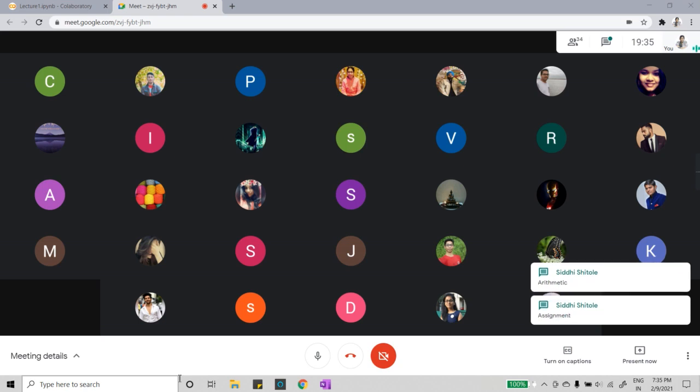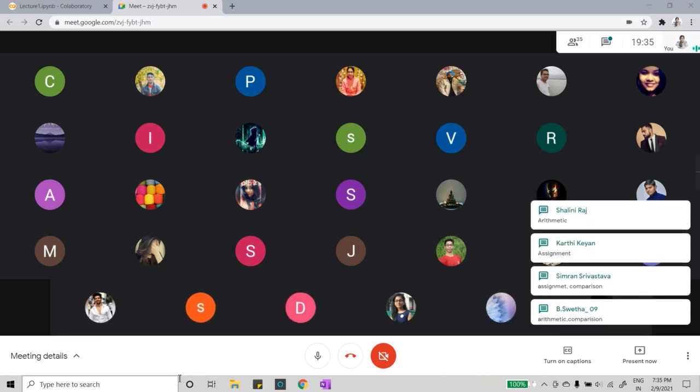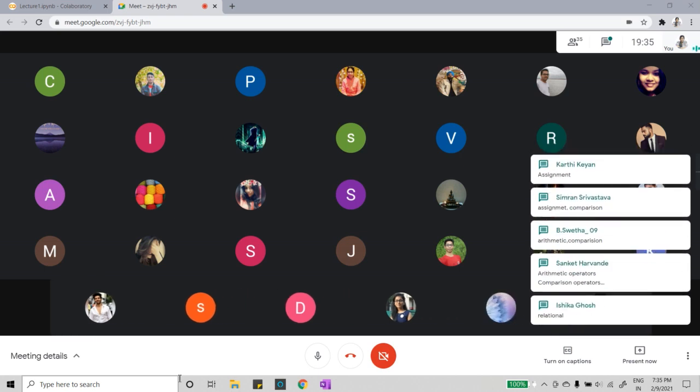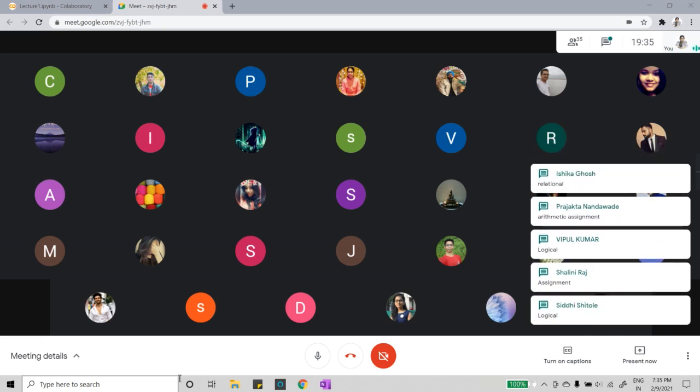Arithmetic. Okay, Siddhi, the first one was arithmetic. Assignment. Okay, Karthi. Arithmetic, Shalini. Assignment, Simran. Comparison, Vishweta. Assignment, comparison, relational, logical, bitwise. Comparison, assignment, arithmetic. Okay, Pranjul, Rohit, assignment. Siddhi, comparison.